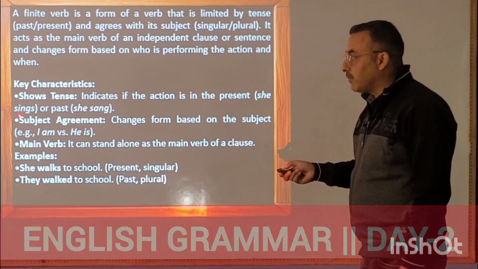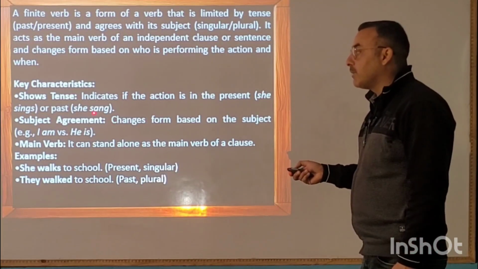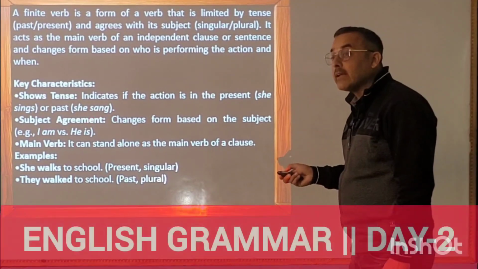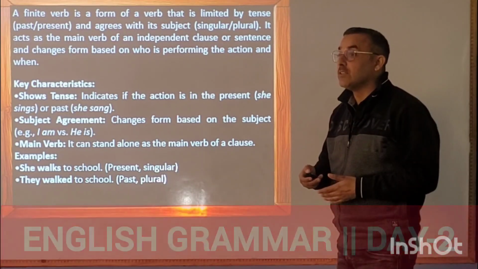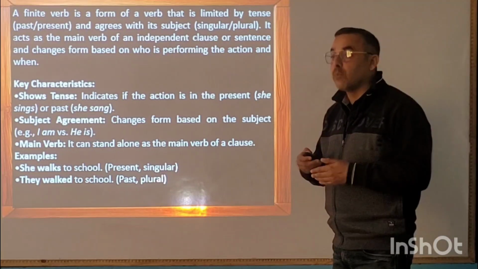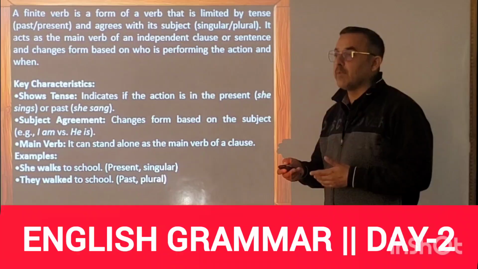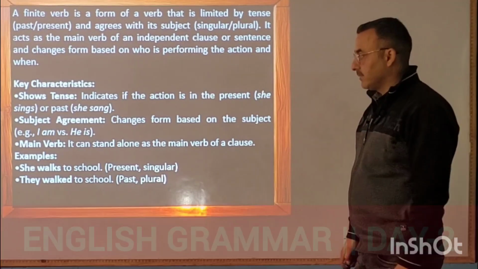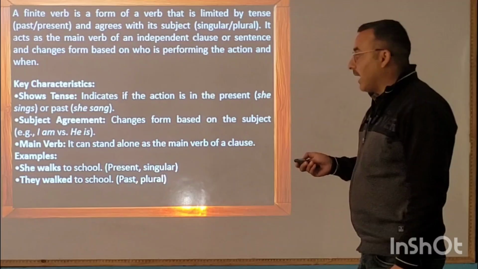So in the first example, we are using sings, and in the second example, we are using sang. So you can see there how the main verb is changing. So what is the finite verb? It is the main verb which can change its form. It depends upon your subject. It depends upon the type of the tense. It also changes its form as per the subject.